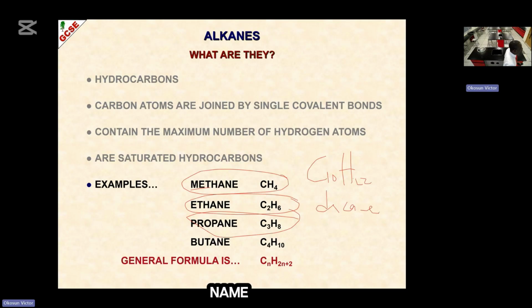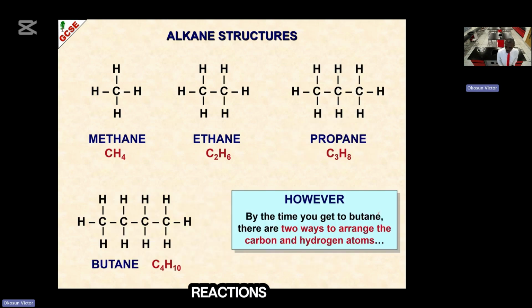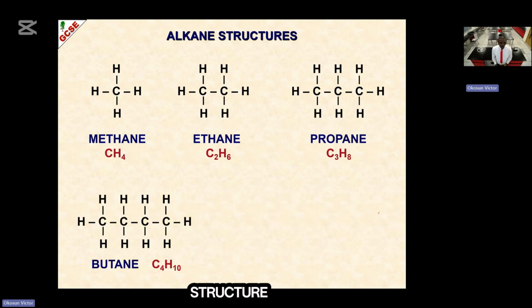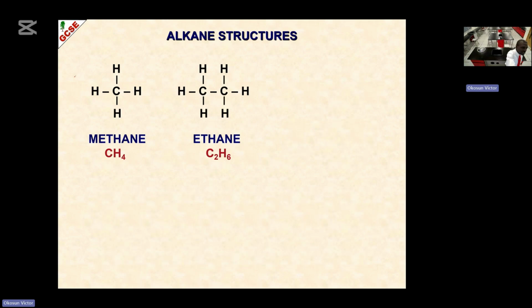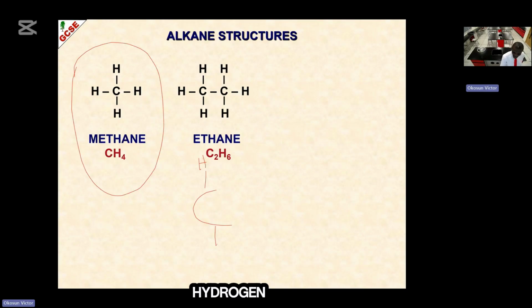So after knowing the name of alkane family, the next thing is to know their reaction. Alkane family have how many reactions? Okay, now this is the structure of methane. Carbon has 4 binding sites. When you write carbon like this, carbon can bind at the top with hydrogen, at the bottom with hydrogen, at the back, by the left and by the right. So the binding site of carbon is always 4. Take note of that.